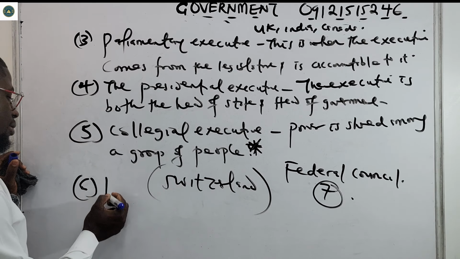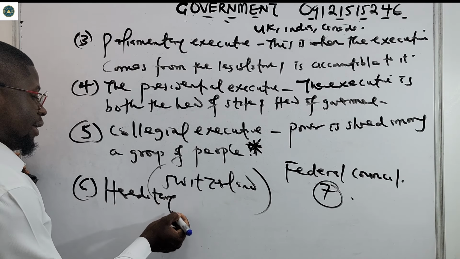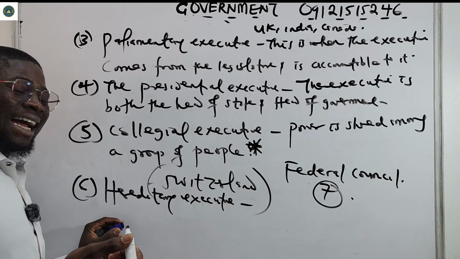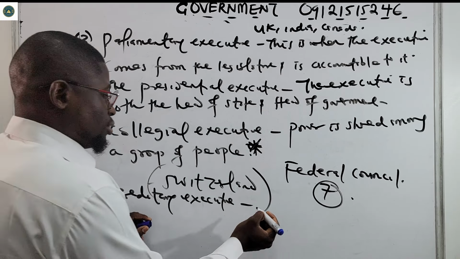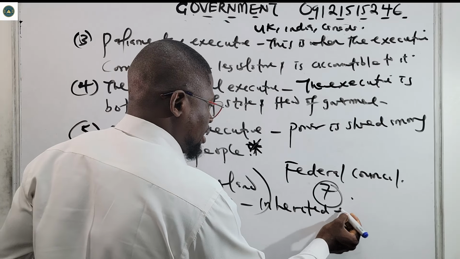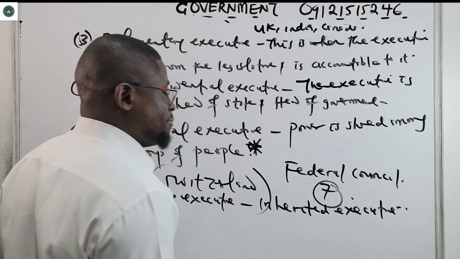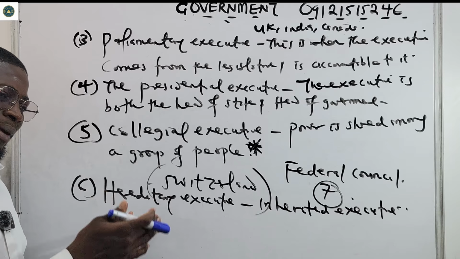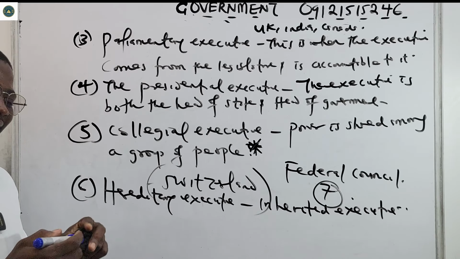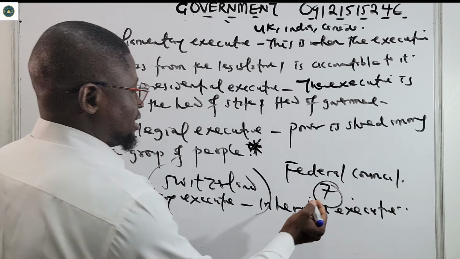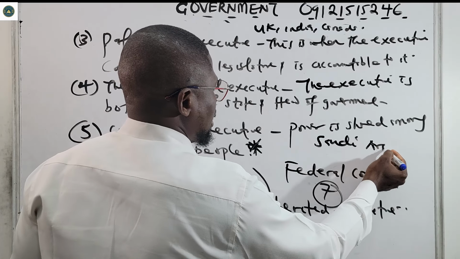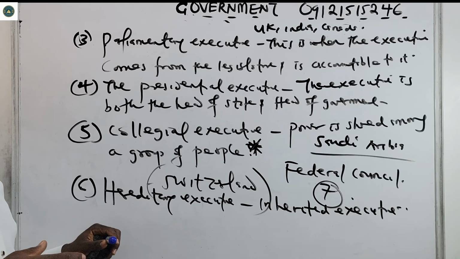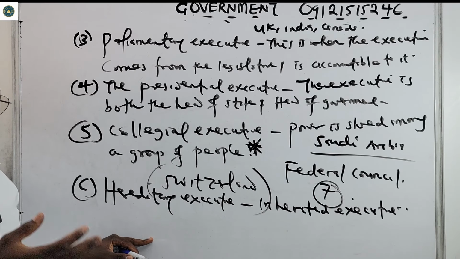Number 6, hereditary executive. This type of executive is inherited, so you can call this one inherited executive. This means that it can be passed down from parents, from parent to child. That's why I call it hereditary executive. You see this type in Saudi Arabia, very common there. So you know what hereditary is: it can be passed down from parent to child.